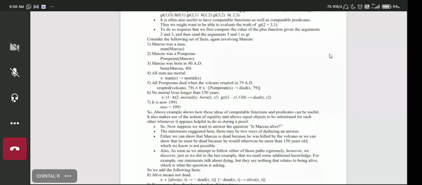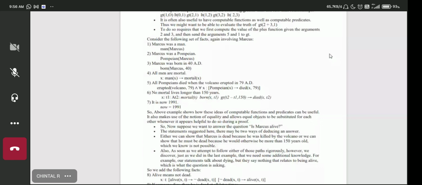So for all X, for T1 and T2, if X is mortal and X is born at time T1, and this conjunction is missing in this particular statement, and T2 minus T1 is greater than 150, okay, this GT represents greater than, so T2 minus T1, T2 is the death time, so if T2 minus T1 is greater than 150, then the person is dead.